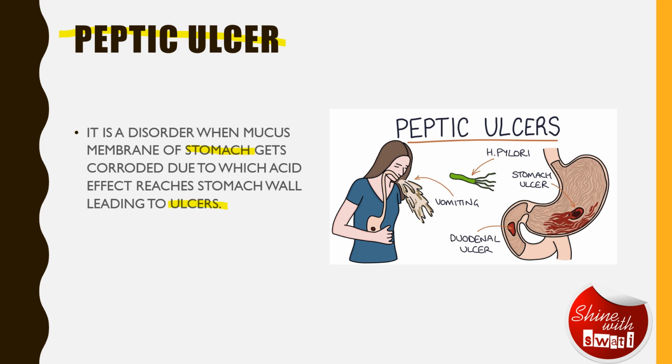So as you can see in the picture, there is this lady who is vomiting because the stomach wall is corroded because of excess production of acid, and the food, whatever food is eaten, is not properly digested, and sometimes the person vomits, and there are other ill effects of the same as well.